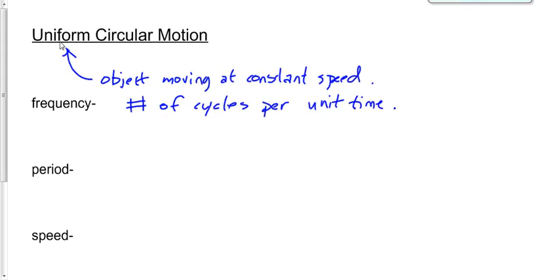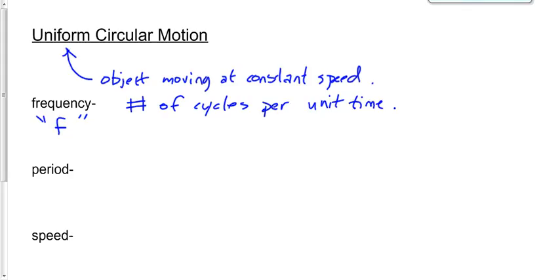Now, the symbol for frequency is going to be a lowercase f. Don't get that mixed up with force. Force is a capital F, and force and frequency mean two completely different things. I want you to always, especially now, write force as a capital F and write frequency as a lowercase f.